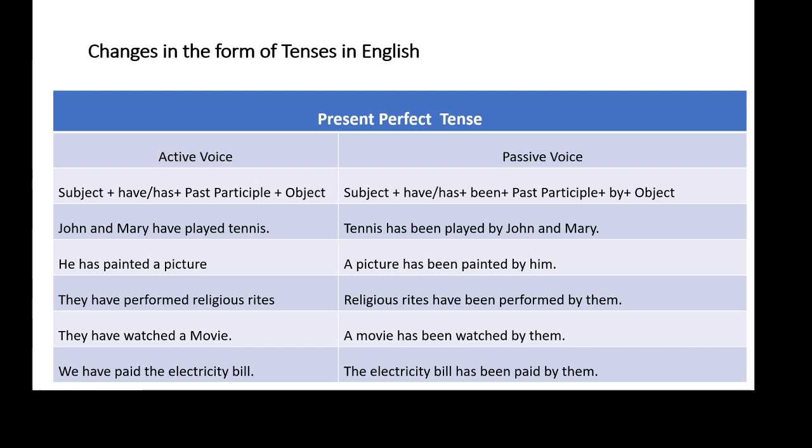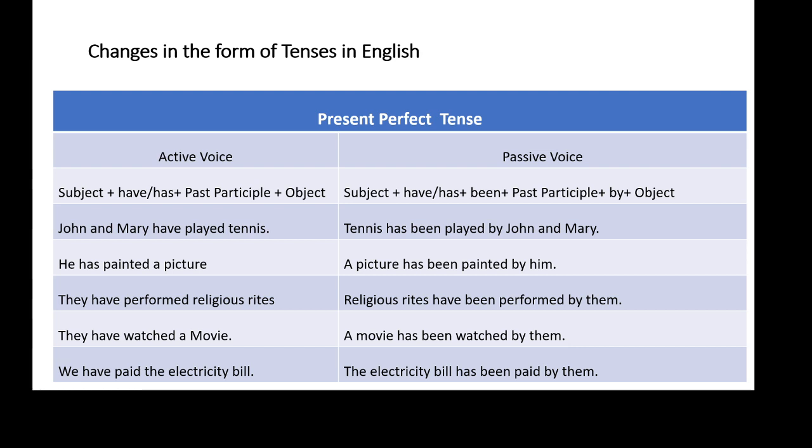So this sentence has SVO structure. Again we have to follow the same structure in passive voice. Our answer will begin with an object, that is a movie. This small a will be written in capital A. Then movie is singular, so we have to use has as a helping verb here from present category of to have. Then after that we have to write been.